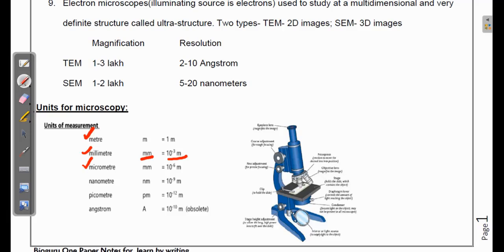So the micrometer is nearly 10 power minus 6 meters, and then the nanometer, short form nm, is nearly 10 power minus 9 meters, and then the picometer, pm, is about 10 power minus 12 meters, and the angstrom is about 10 power minus 10 meters. The picometer is a very limited-use unit, but mostly you can see the angstrom and nanometers used.